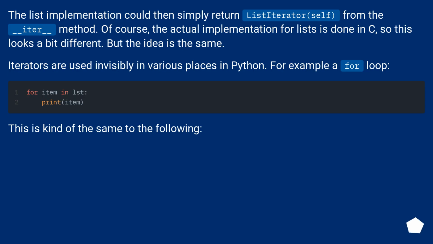The list implementation could then simply return ListIterator(self) from the __iter__ method. Of course, the actual implementation for lists is done in C, so this looks a bit different.